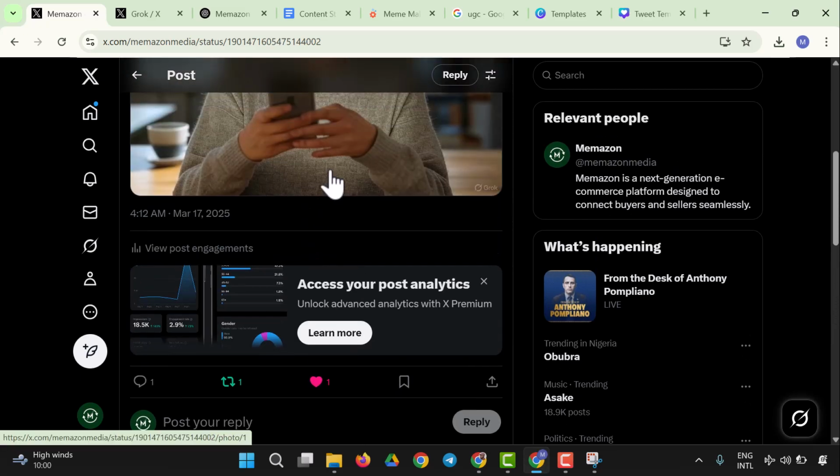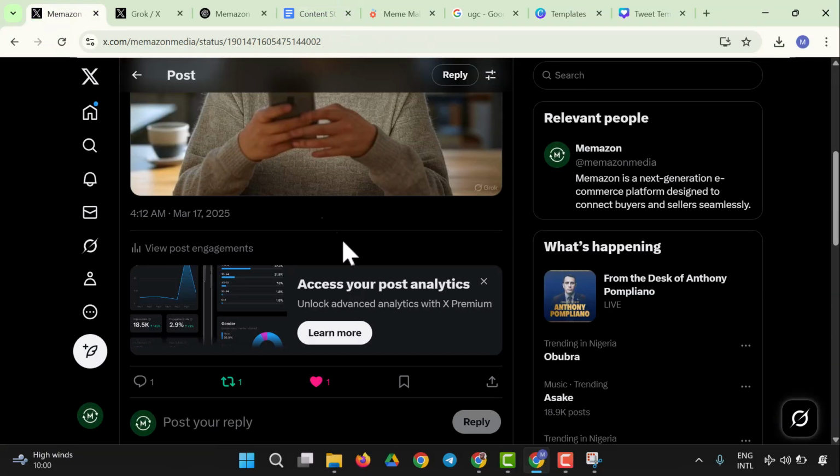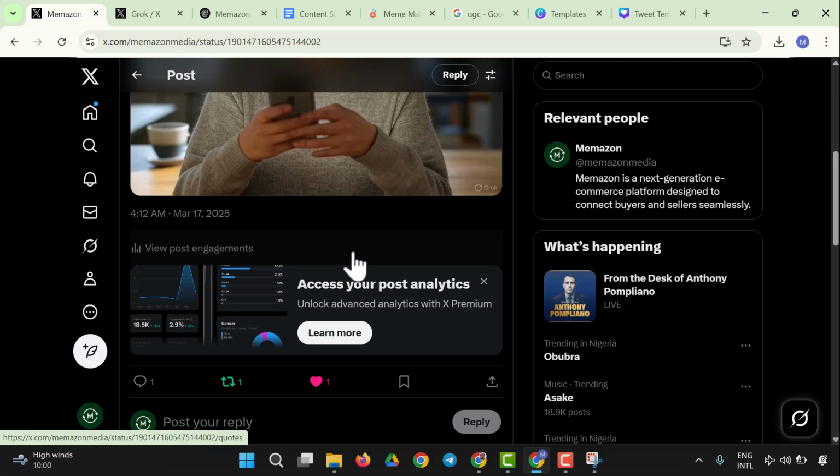If there's any other type of content you need to know, you could search how to create it, and you'll be able to create whatever content you want for your brand, both personal brand and business brand.